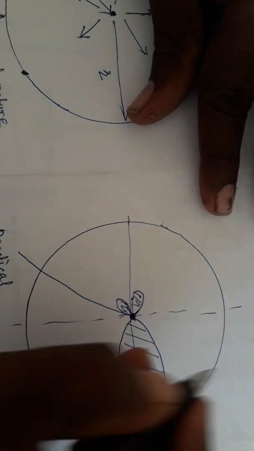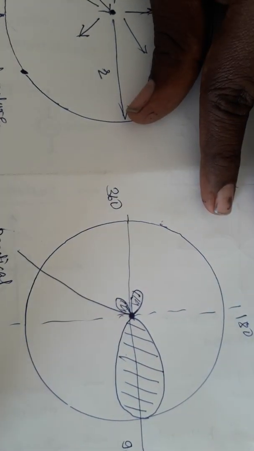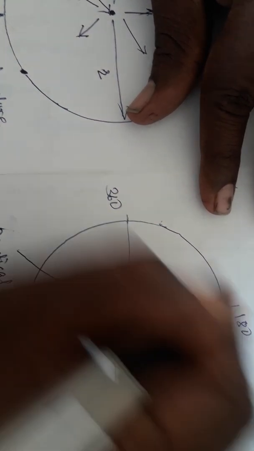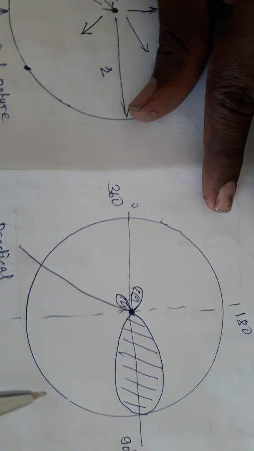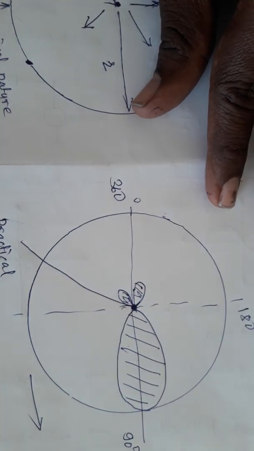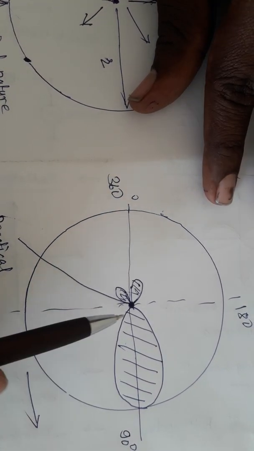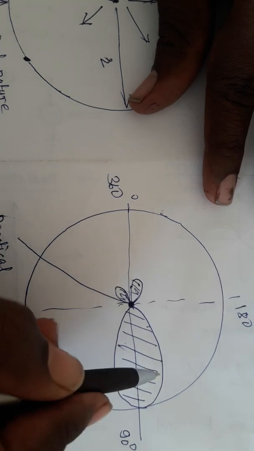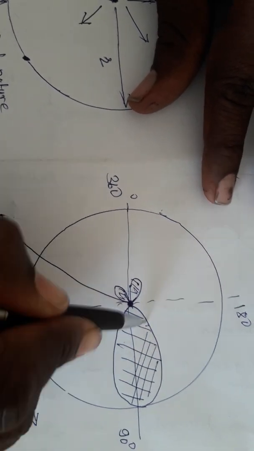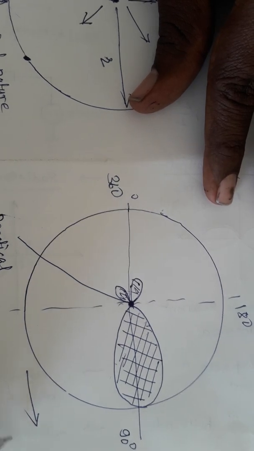Suppose this is the initial starting stage at 0 degree, then 90 degree, 180 degree, 360 degree. We say that there is a maximum radiation portion in this particular direction. Why am I concluding this? Because in this diagram I am observing the maximum radiation in this direction.